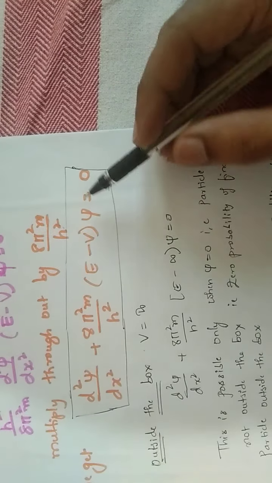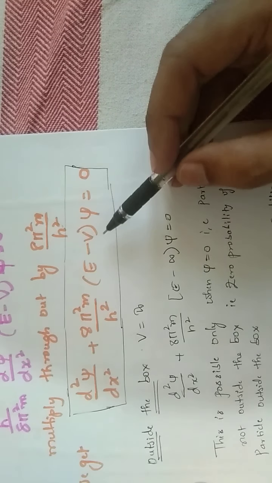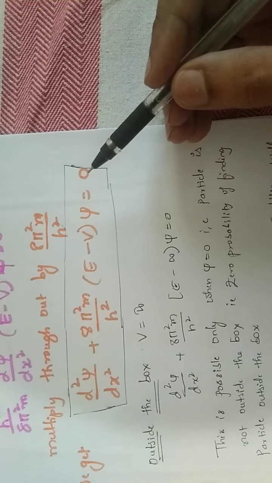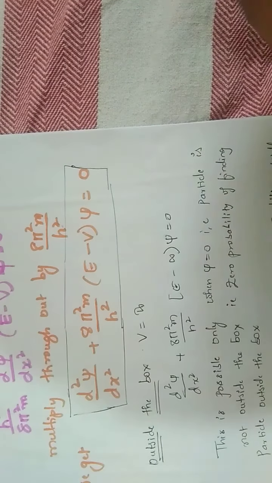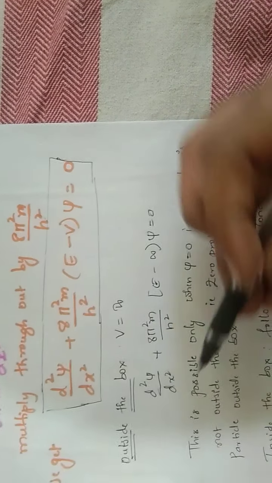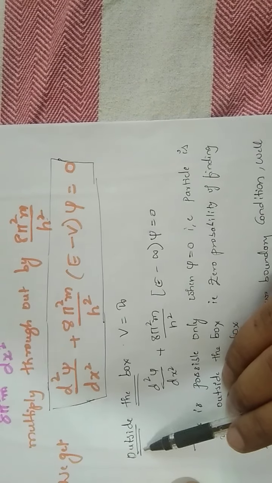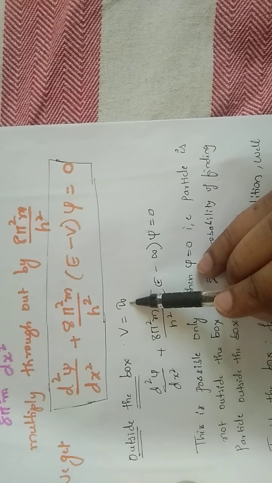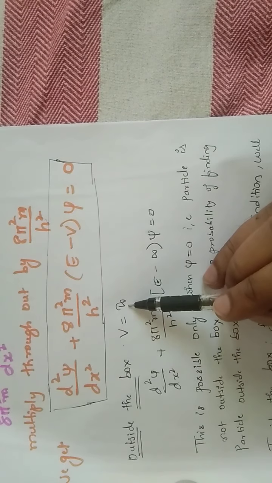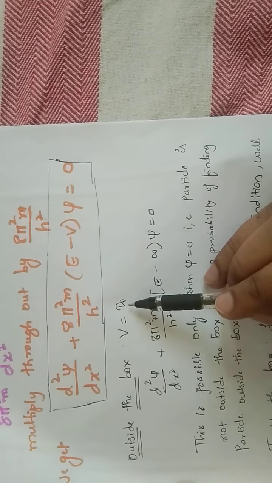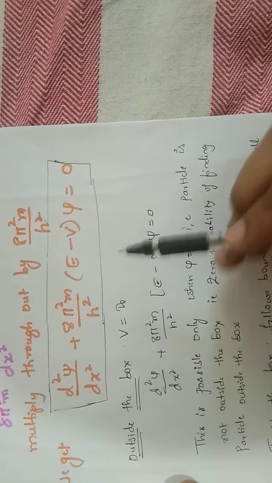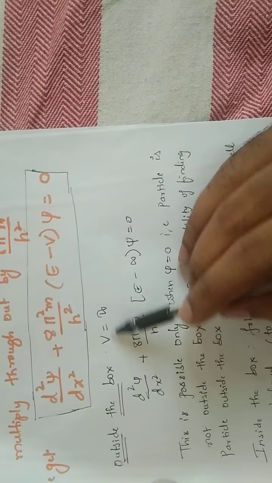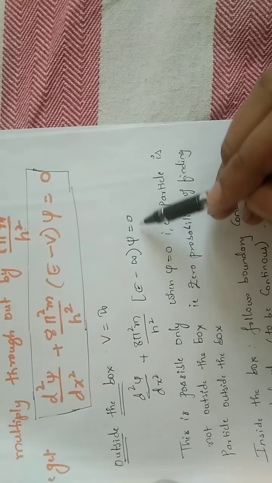So in order to determine the eigenvalue and also to obtain the wave function for the one dimension box problem, we consider certain conditions. Let us consider first, outside the box we know the potential energy is infinity, right? So why are we taking infinity? Because there are so many particles outside the box. And when you put V equals infinity in the above equation, we get this equation.